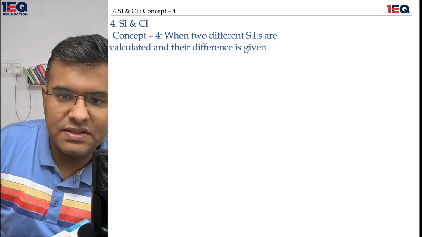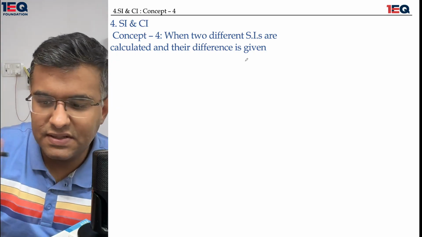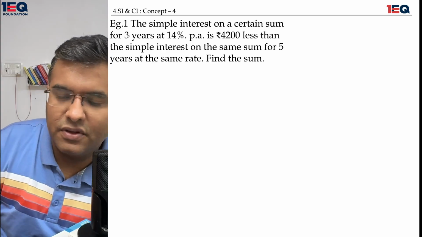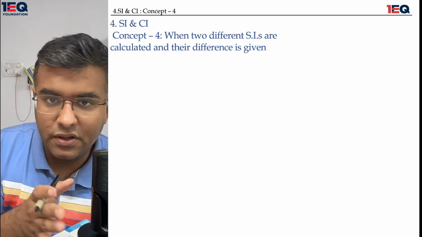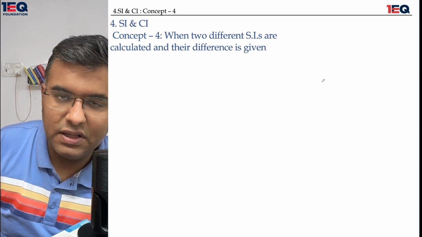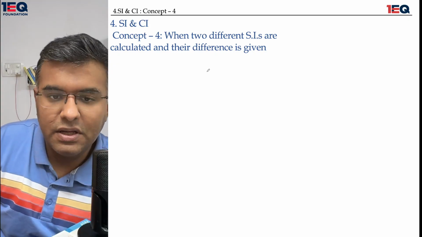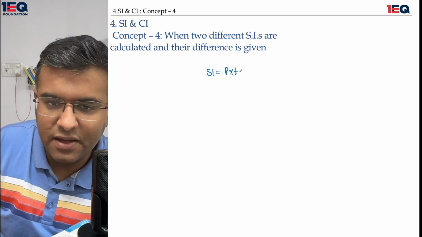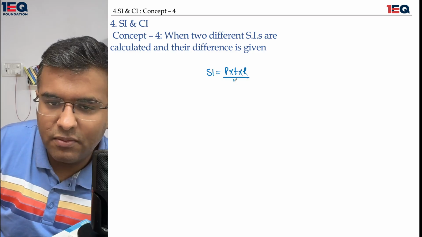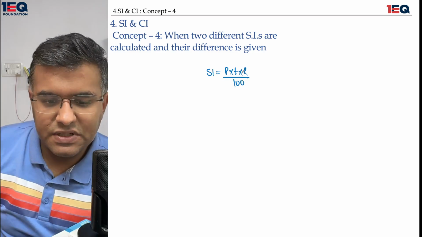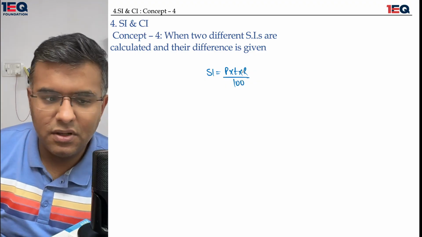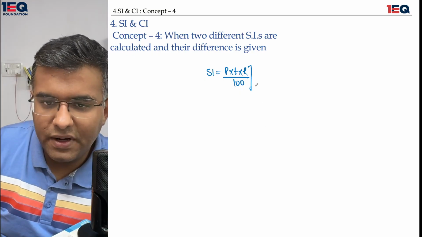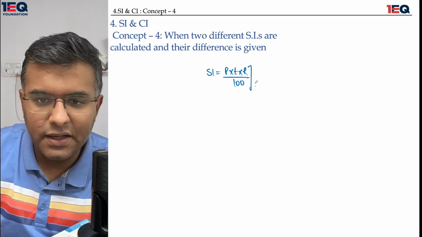When two different simple interests are calculated and their difference is given, okay? The simple interest on a certain sum for 3 years. Why did I not stop over here and tell you more about it? Because the entire chapter or the entire concept is based on the simple formula of SI being equal to principal into rate into time upon 100. All the concepts which are going to come in simple interest are going to be simple modifications of whatever we are talking about, okay? So there is no need to stop at each concept. It is best to directly approach the questions.